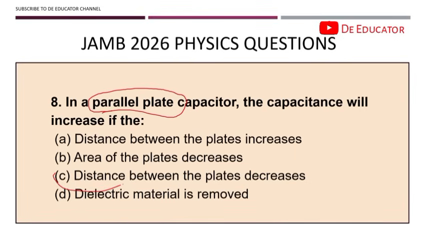The correct answer is the distance between the plates decreases. The reason is that for capacitance, reducing distance increases the capacitance. So if the distance is reduced, the capacitance in turn will be increased. Take note, when the distance is reduced, capacitance is increased. Take note of that.